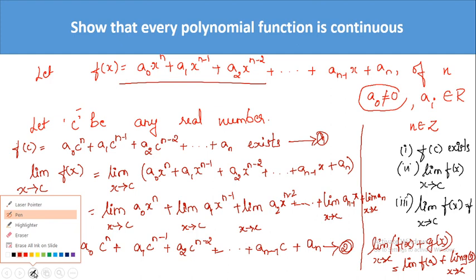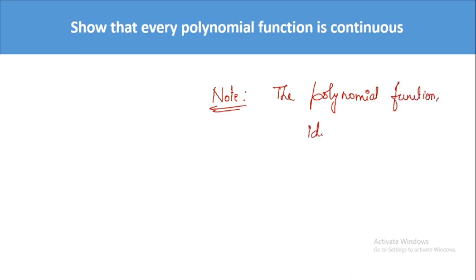Okay, so polynomial function is a continuous function and identity function is a continuous function and constant function is a continuous function. So what you have to make a note: the polynomial function, the identity function and the constant function are always continuous.